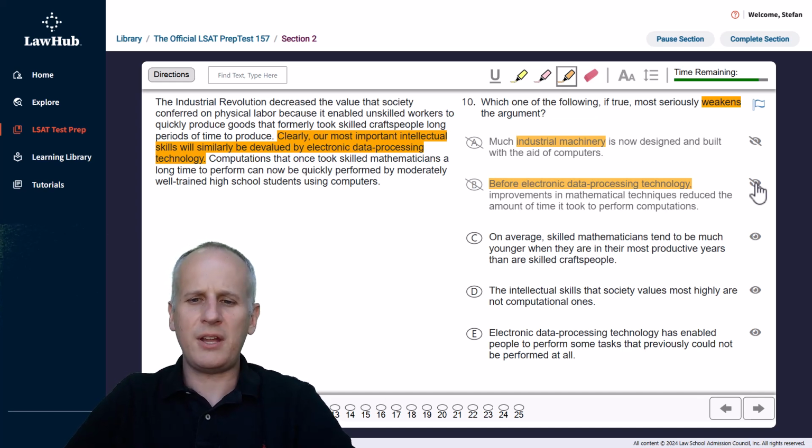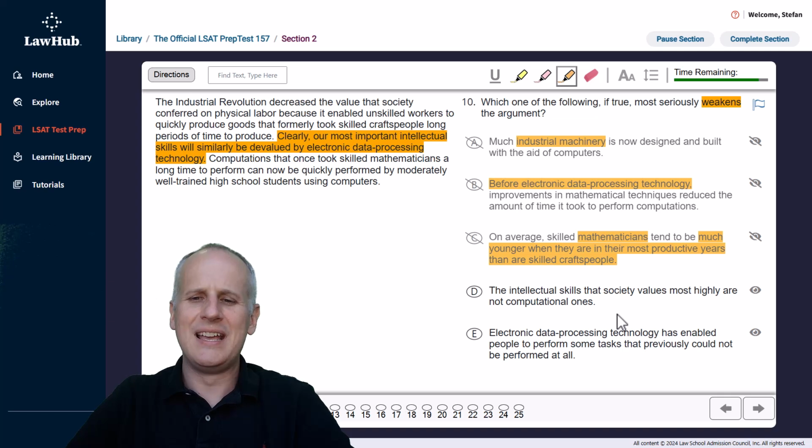Then choice C, on average, skilled mathematicians tend to be much younger when they are in their most productive years than our skilled craftspeople. Well, we were concerned with the mathematicians, but we wanted to know that they were our most important intellectual skills. Instead, we're comparing them in productivity terms to the skilled craftspeople. And it says much younger, but I don't really know what that comparison is going to be. It could be 10 years old versus 30 years old. It could be 30 years old versus 60 years old. And we know if there's multiple ways to interpret information for an argument task, it's almost always wrong. So we can eliminate choice C as, once again, needing additional information to clearly relate to our argument.